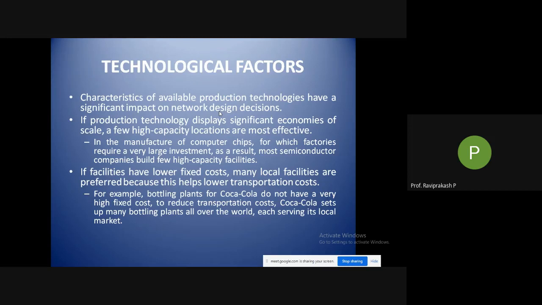So it is not very expensive, because we just require some heating element plus those bottle fixing elements and the outer contour. If these things are there, you can produce bottles anywhere. It will not cost Coca-Cola much to produce at their facility than to transport them from somewhere else where they are produced in mass. So they set up facilities where they are producing Coca-Cola. These are the technological factors.